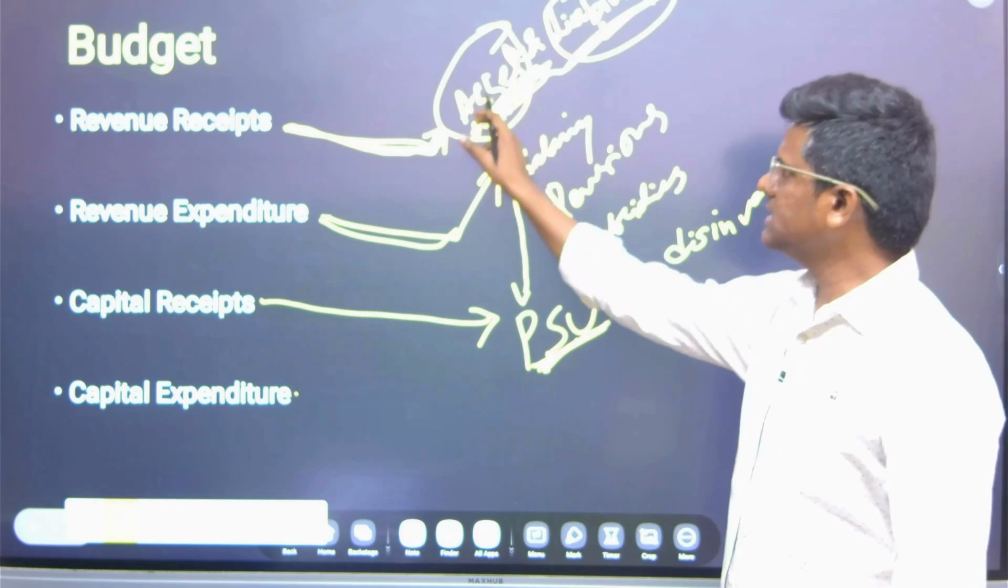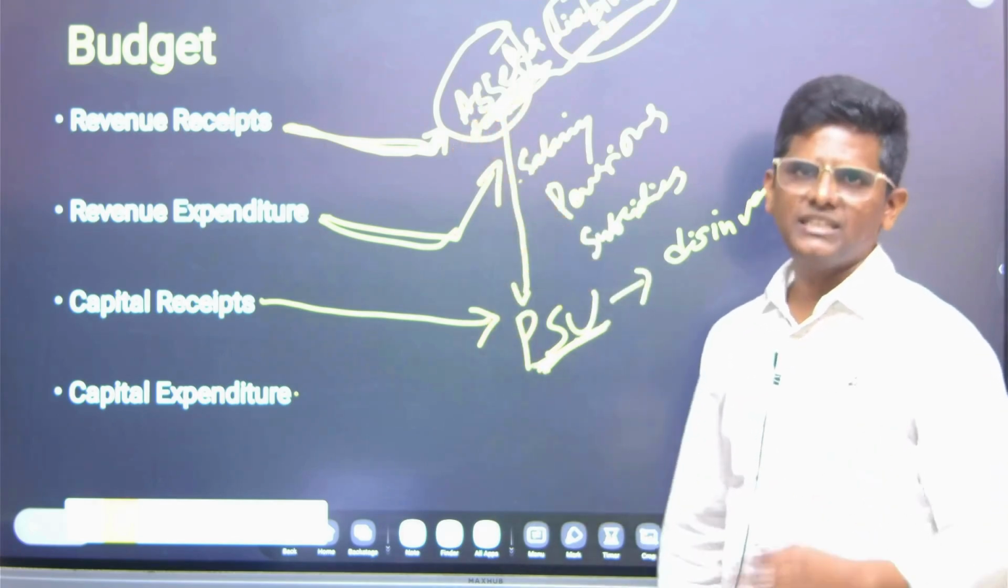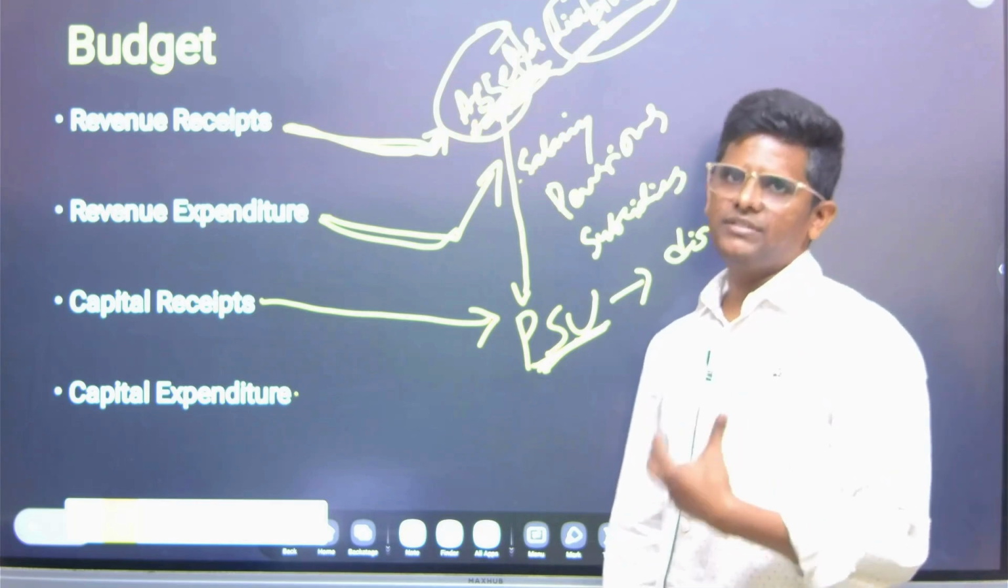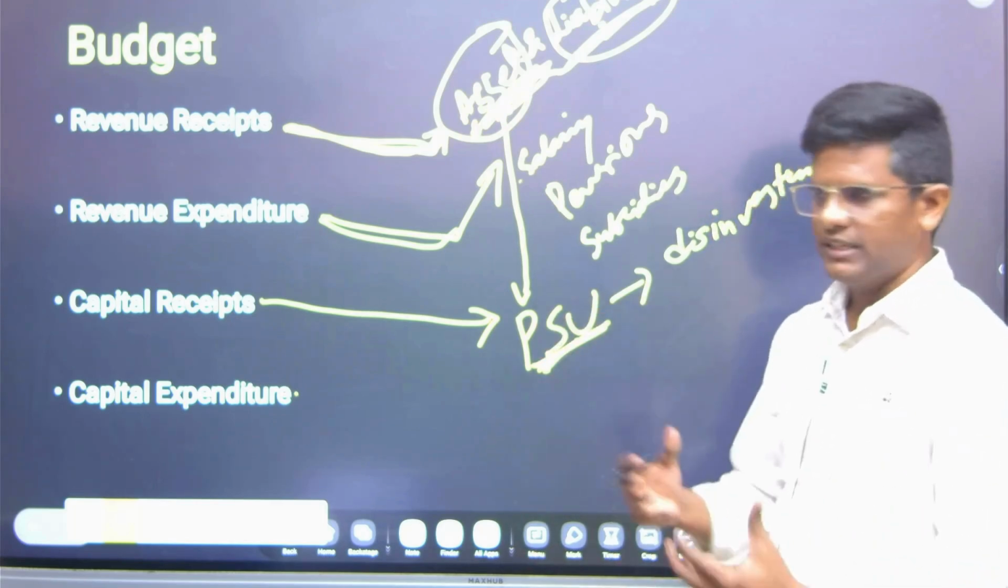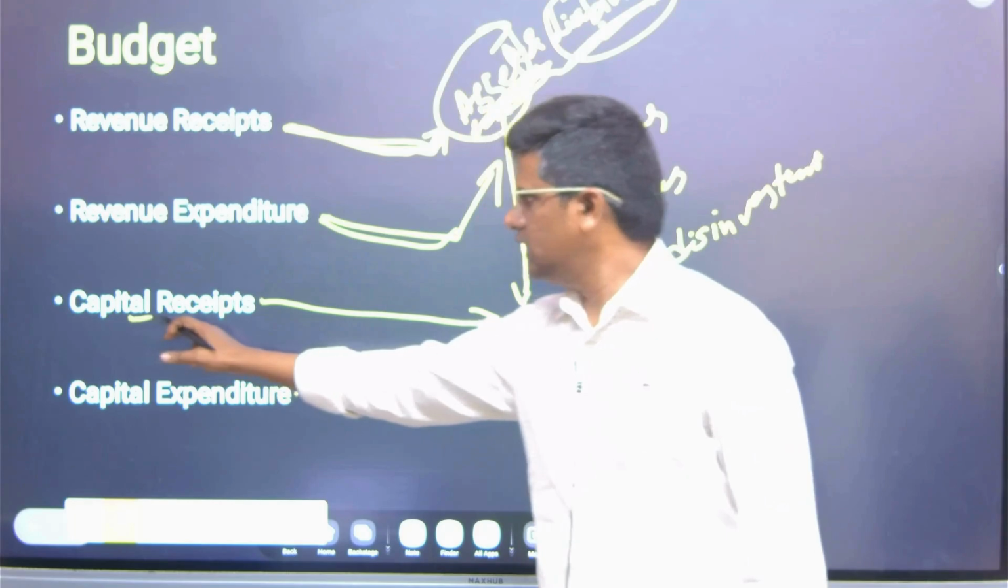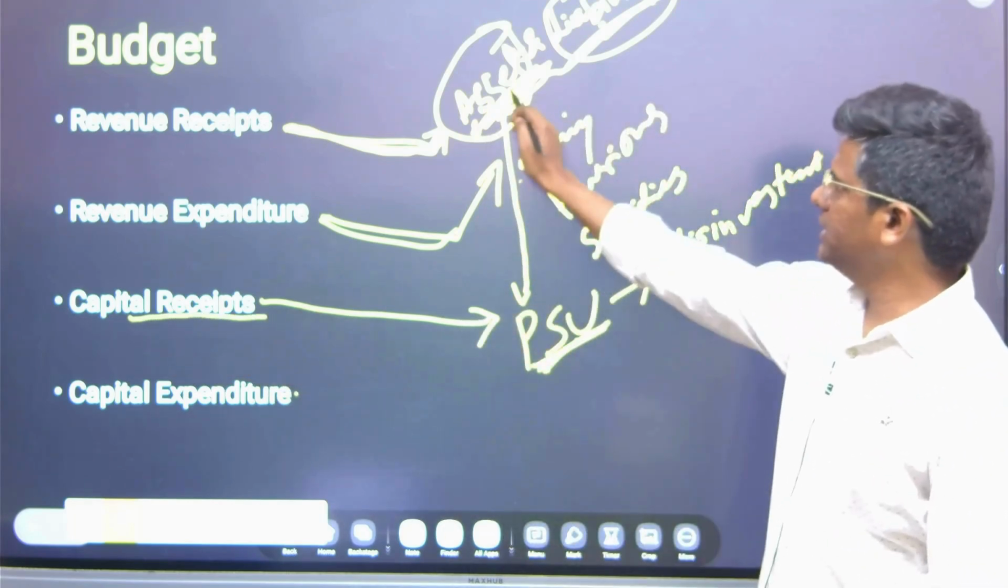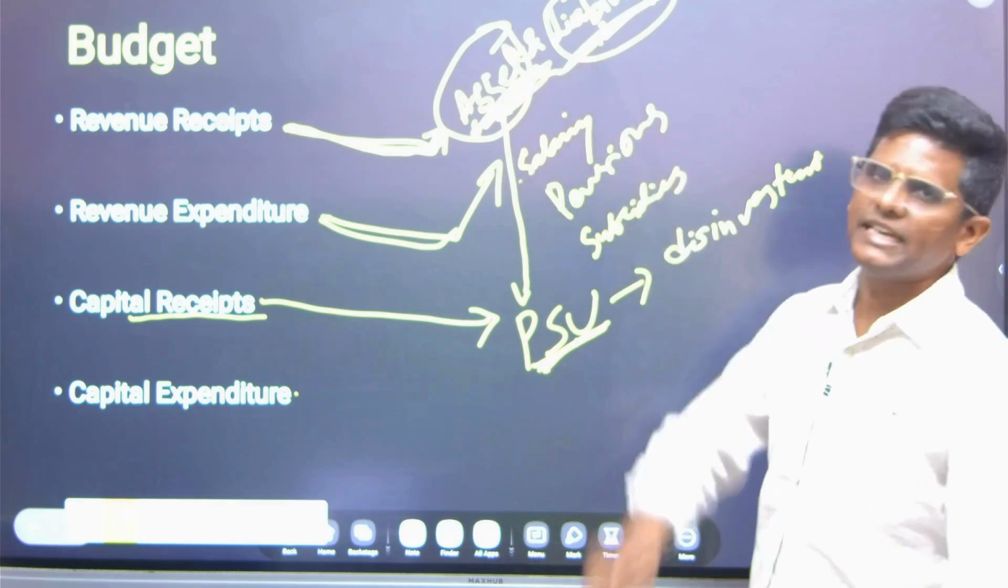So it is like selling an asset. Government sold an asset and we got revenue, we got money, receipts. So it is called capital receipts, by reducing the assets and by creating liabilities.